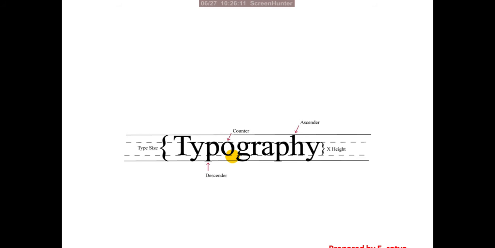So in the anatomy of typography, there are different parts. There is type size and x height, above the x height is ascender, and below the x height is descender. Between the text, the gap is called counter. So that is the total anatomy of the typography.